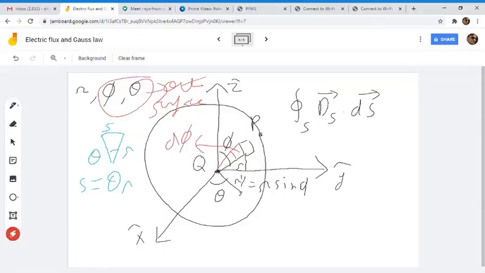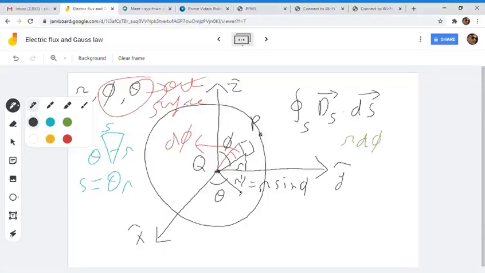Let me write it here. One of the dimensions is r d phi. What is the other dimension? Let me complete that.